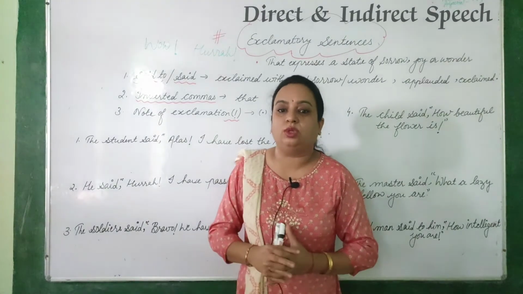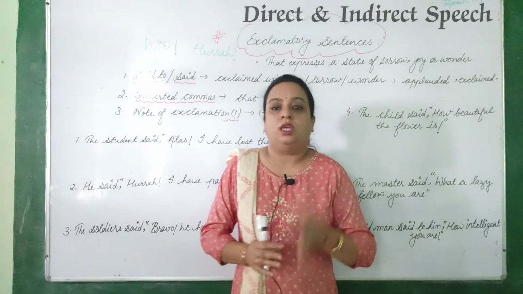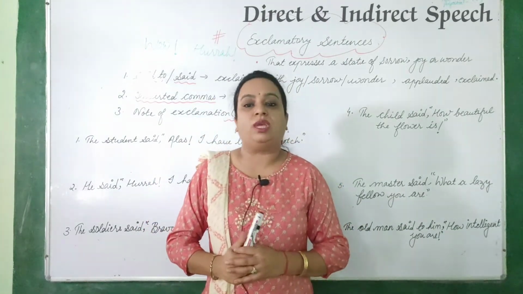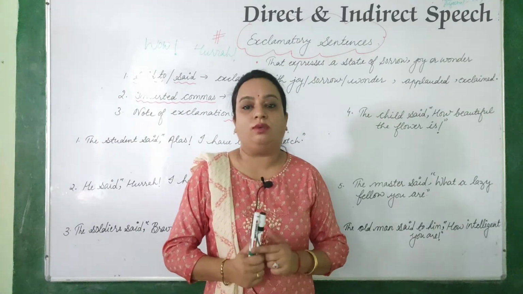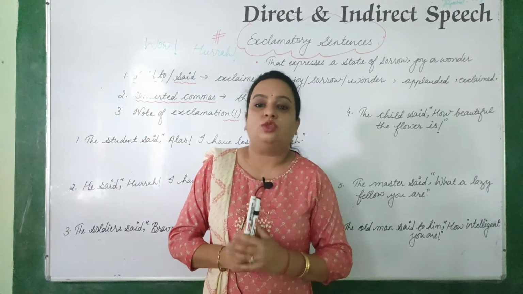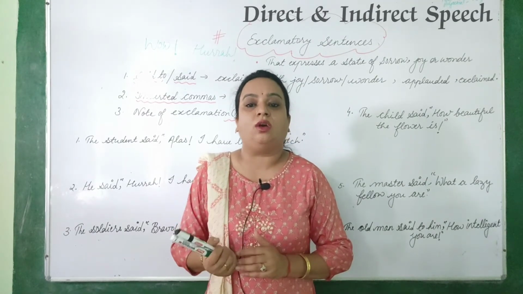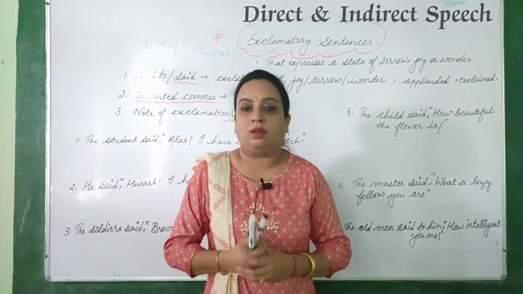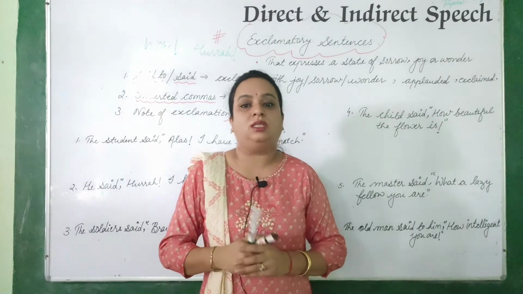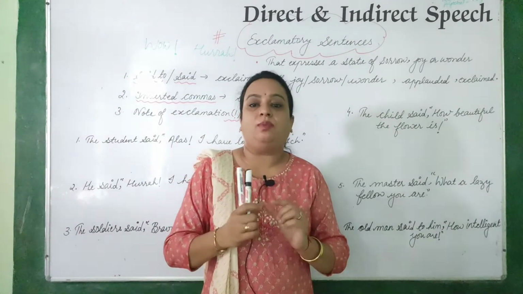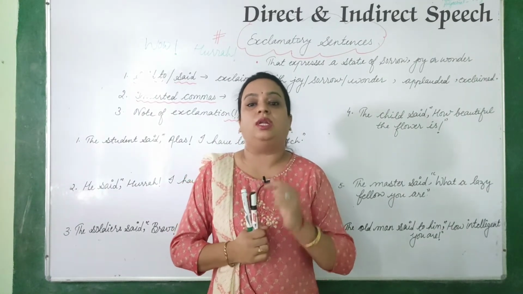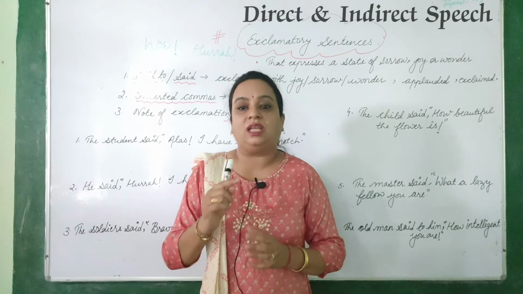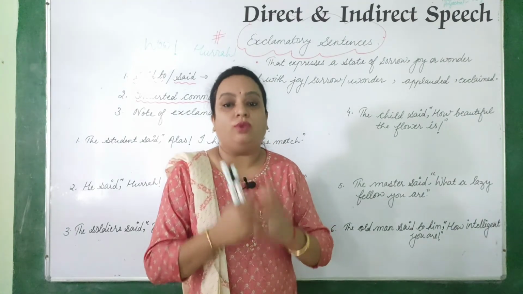Now as we did the rules, here also we have to do the rules, how we have to change. So let's talk about the first one. As you know, in the direct speech we have reporting clause, reporting verb and reported speech. Once again, what is the reporting clause? It is outside the inverted commas, or you can say the quotation marks. That part of the sentence is known as the reporting clause, and in that reporting clause itself we get the reporting verb, generally given with said to or said.